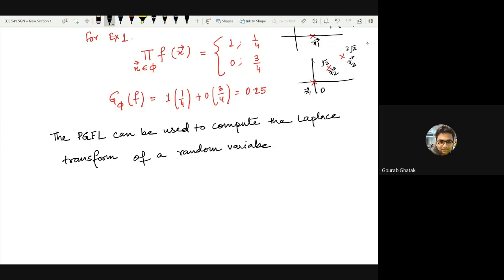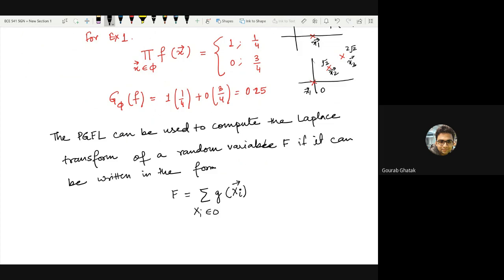Let's call that random variable f, if it can be written in the form of some function or some summation of these functions at each point, right? Okay, how is this possible?